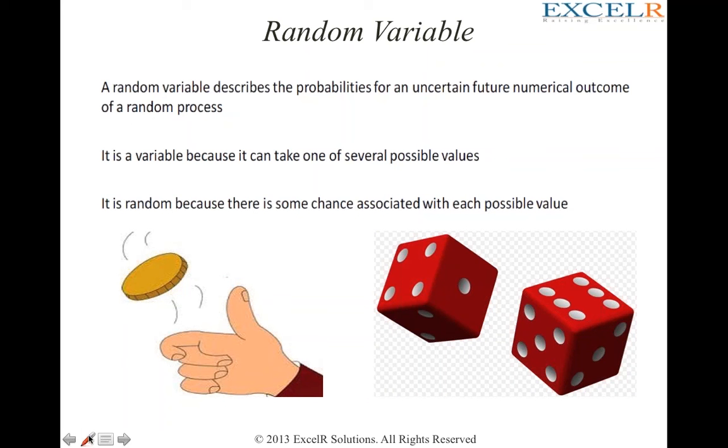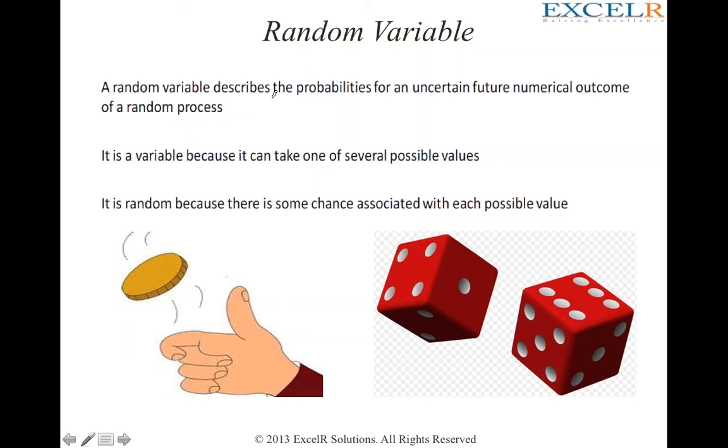A random variable describes the probabilities for an uncertain future numerical outcome of a random process. If you understood this statement, you have a very good IQ. But let us understand it by splitting this. Let us first understand what is a variable.